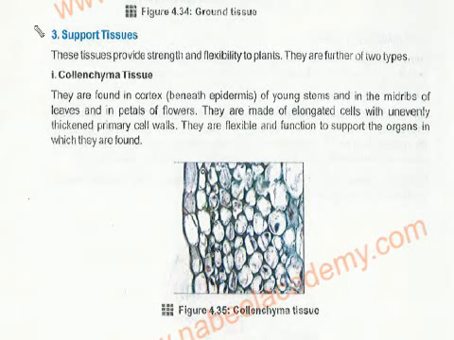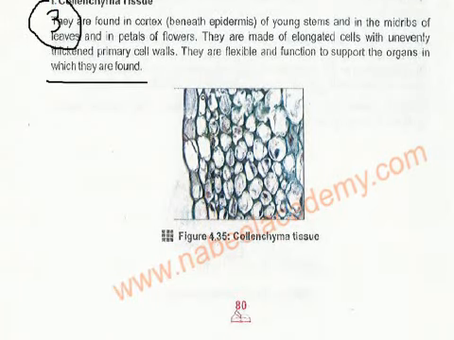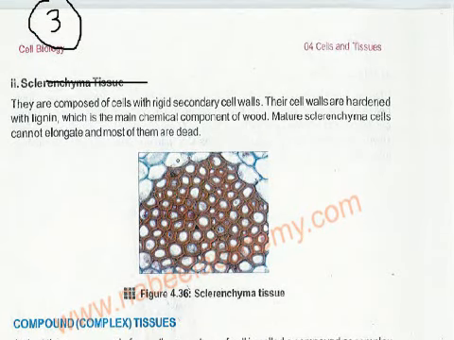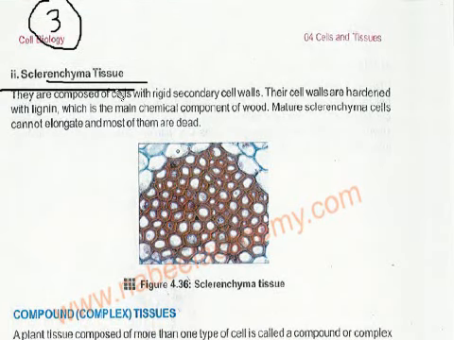It has types. Number one is the collenchyma tissue. Just learn the names. And the second one is sclerenchyma.